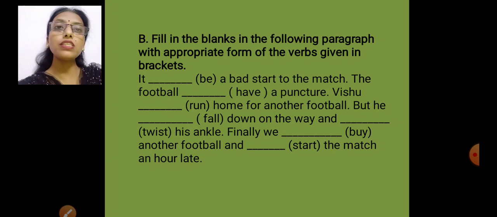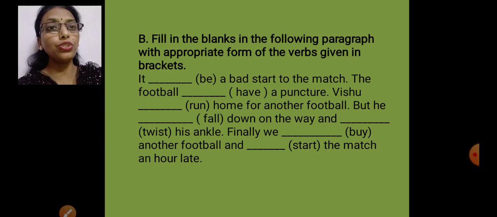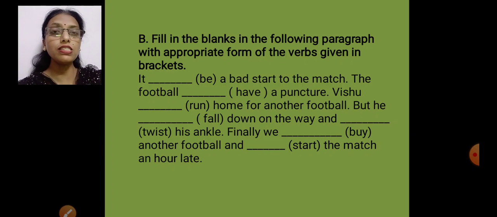Same way we did exercise A, we just have to make their past tenses. The football had. What's the past tense of have? Had. Had a puncture. For has and have, both the words' past tense is had.